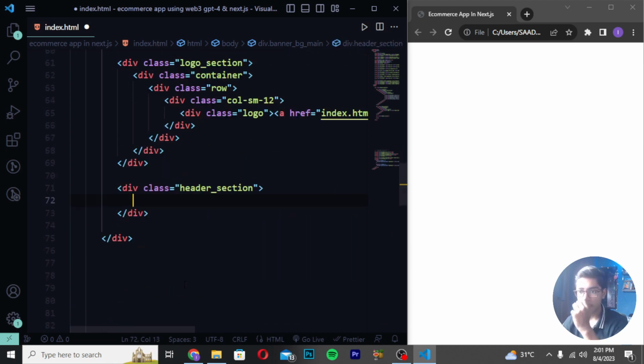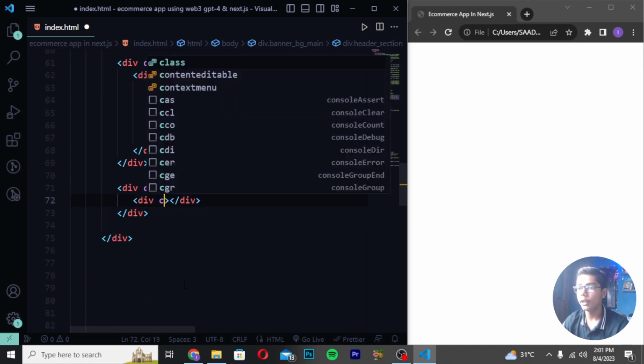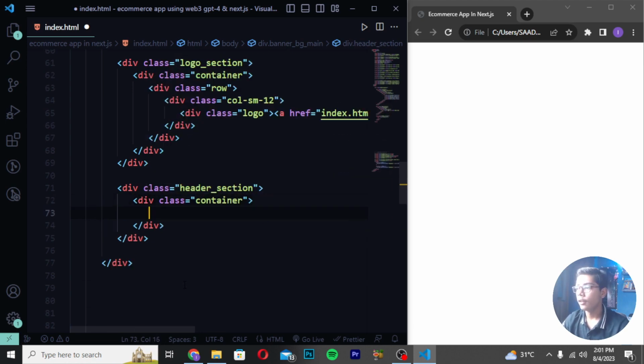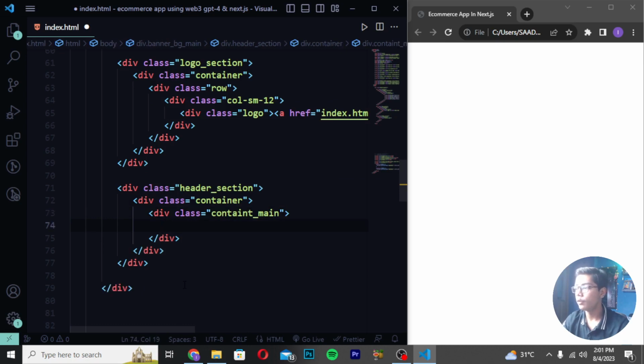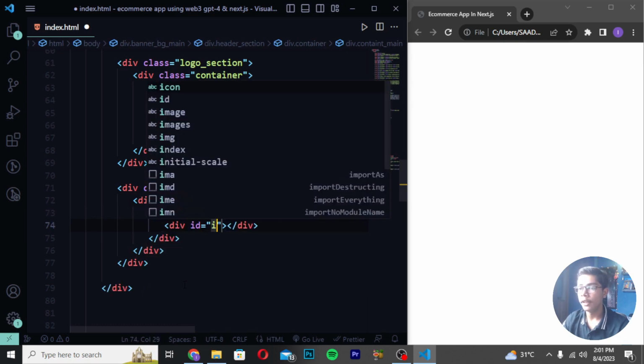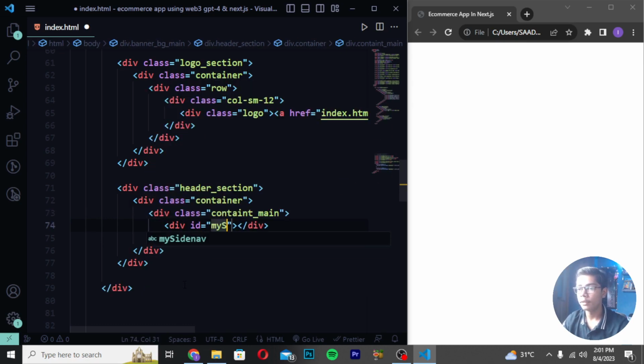Then you have to just move down, and after moving down, you have to create a class as container, and then create here div again with the class as container, and I will be now writing here name. Then you have to move down and write here div id mySidenav like this. Create class sidenav.